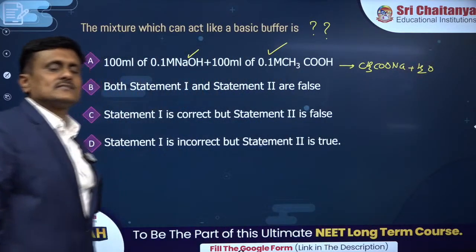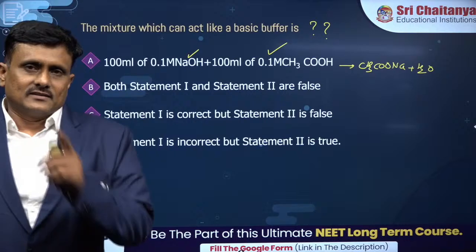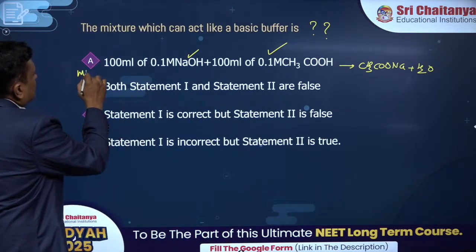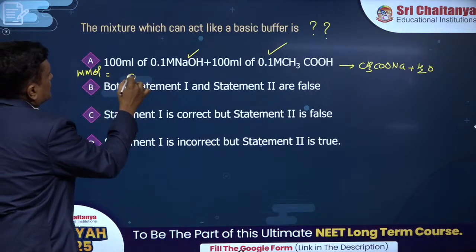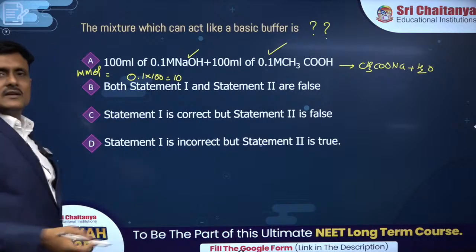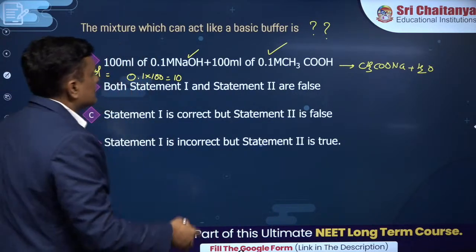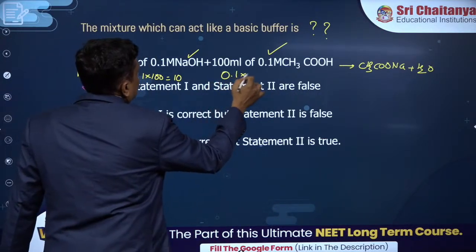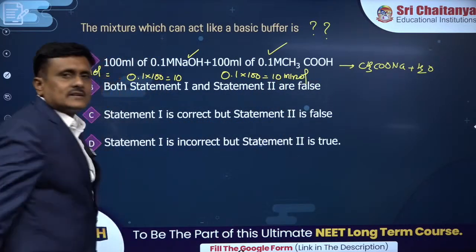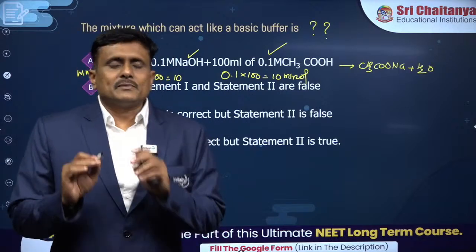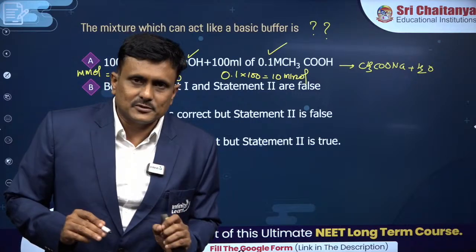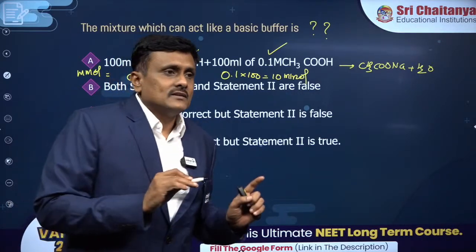So let me explain the cases where it can act as a buffer. Listen now. You have got how many millimole of this? You need to convert this into millimole when you are mixing something: molarity into volume in milliliter. So this is 10 millimole of sodium hydroxide, and 10 millimole of acetic acid is taken and mixed. That means when the equivalence of acetic acid is equal to equivalence of NaOH, you have arrived at the end point, isn't it?